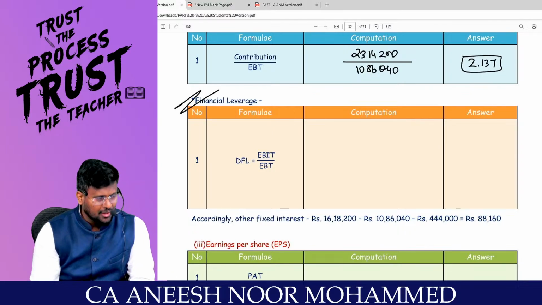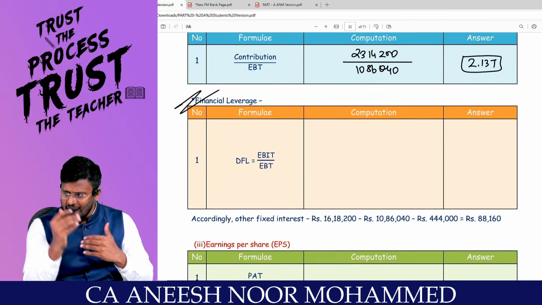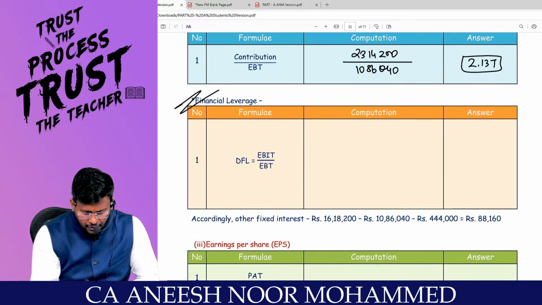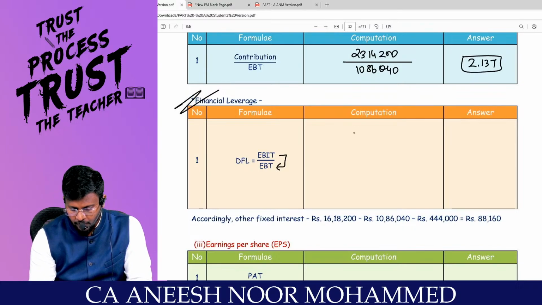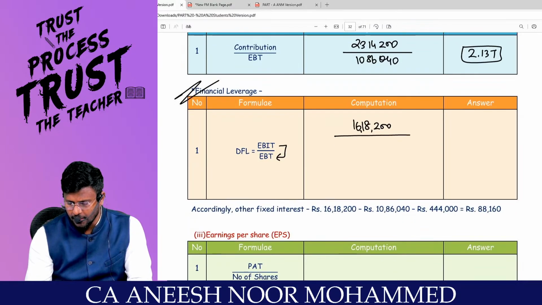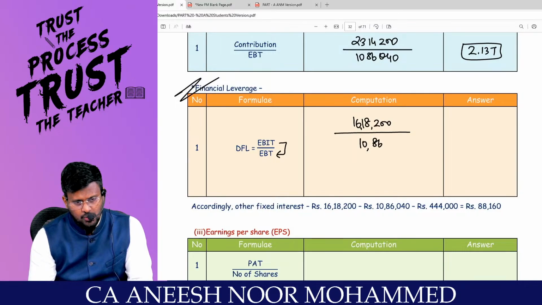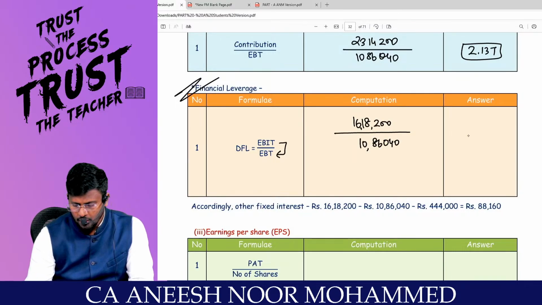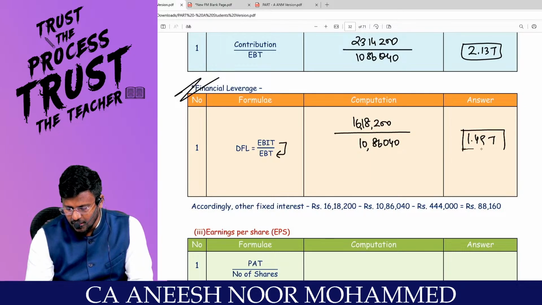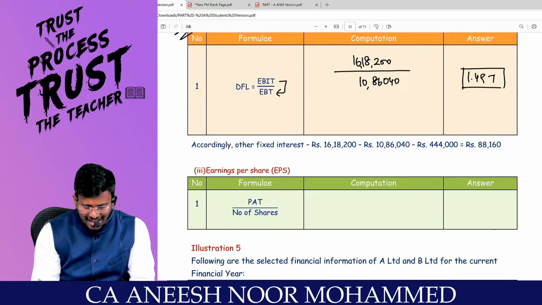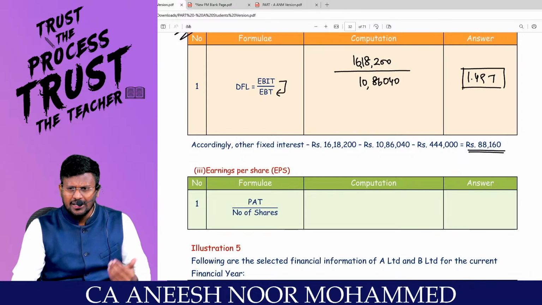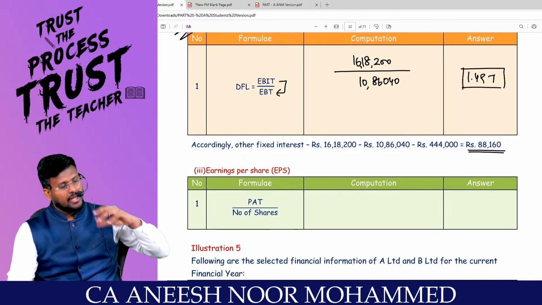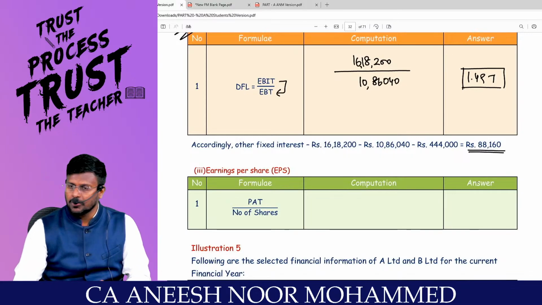Are you all ready with me? Before I move to the next question, I should always cross-check whether my answer and the question facts are matching or not. Financial leverage is nothing but EBIT divided by EBT. We have already done it. What is the EBIT? 16 lakh 18,200 divided by EBT 10,86,040 comes to 1.49 times. It is exactly matching with the question, right, sir? So accordingly, the other interest will be 88,160. We also got 88,160. Sometimes that debt would have been repaid. That is why that debt detail has not been given in the question.